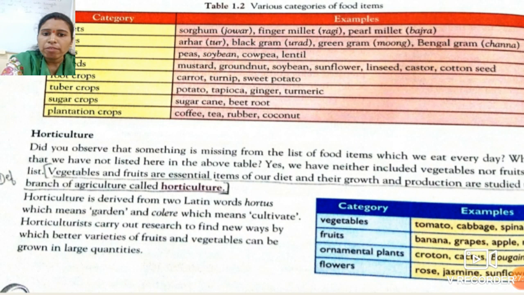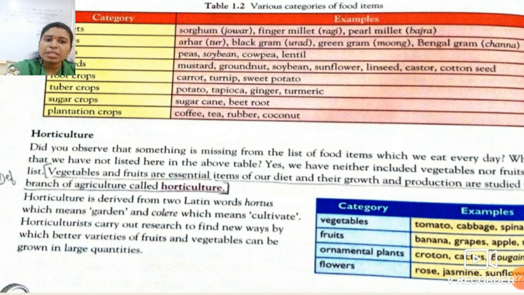Whenever a branch of agriculture studies the growth and production of these kinds of vegetables and fruits, we can say that branch is known as horticulture. Culture means to cultivate and hortus means garden.